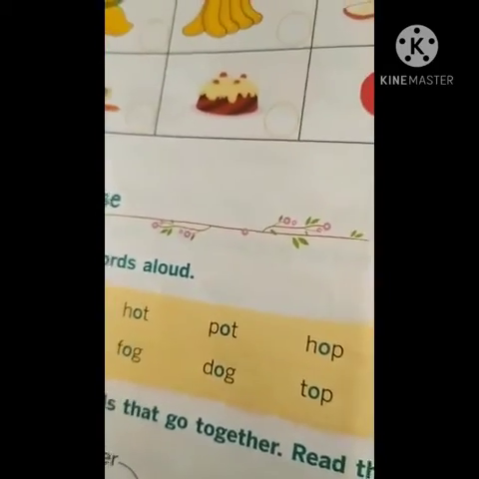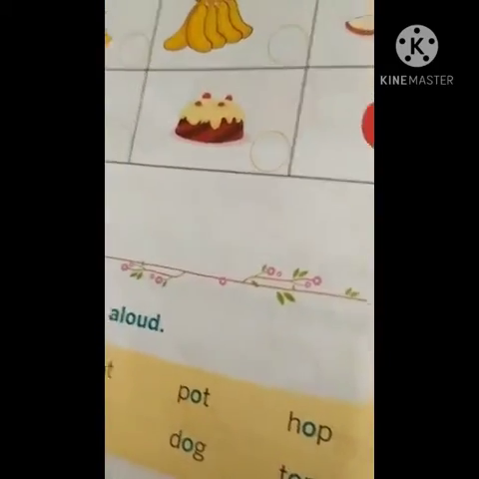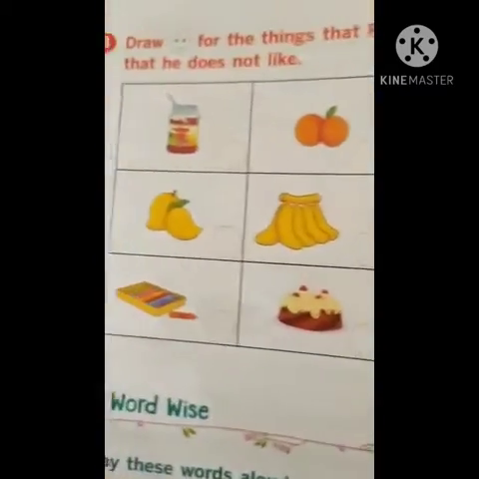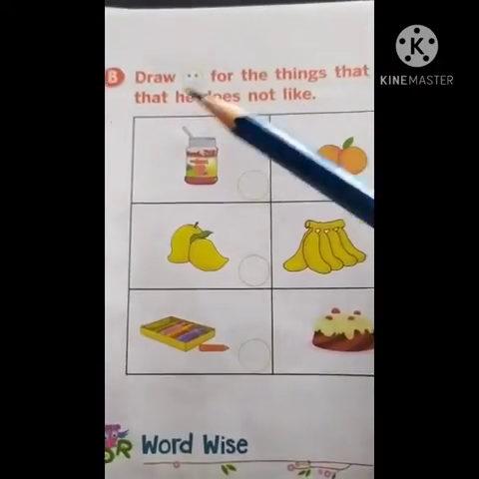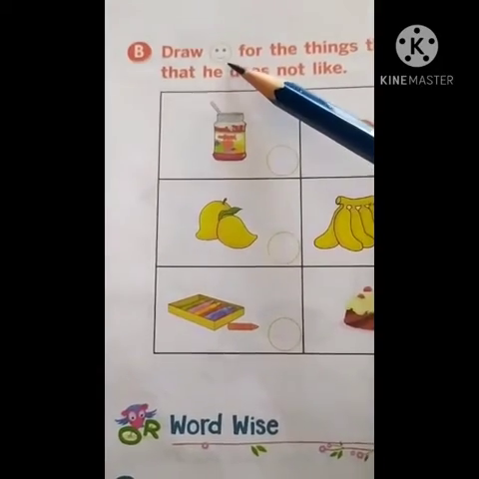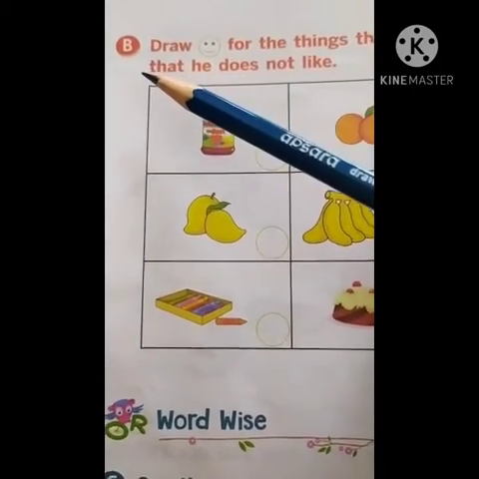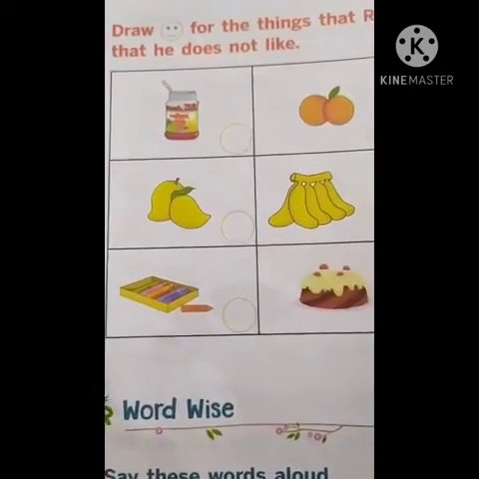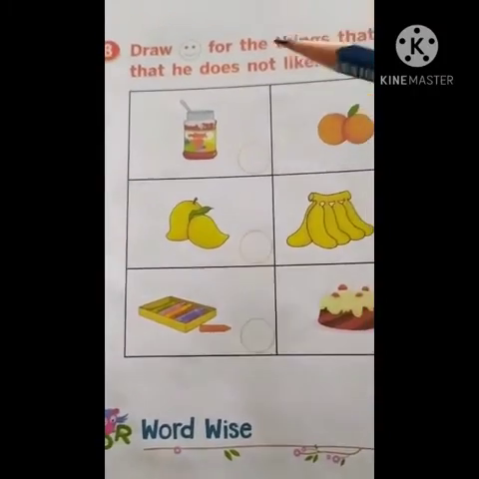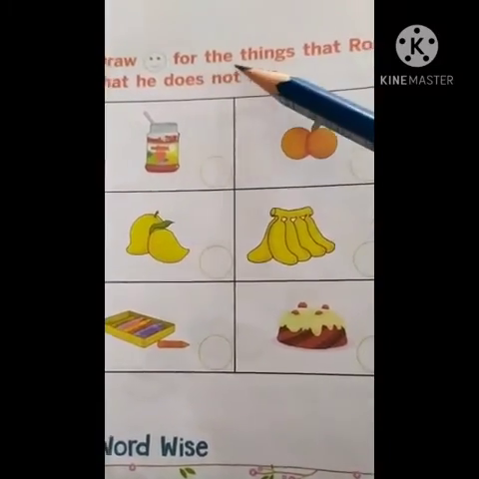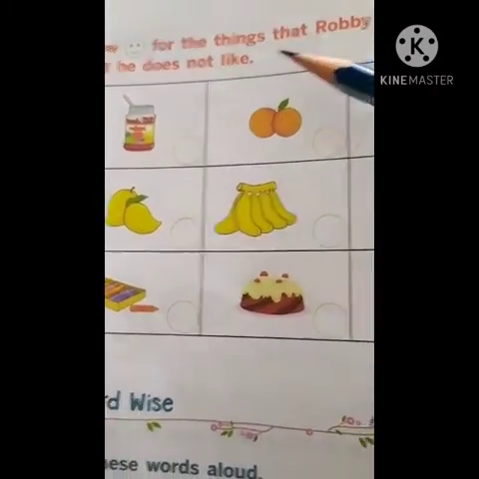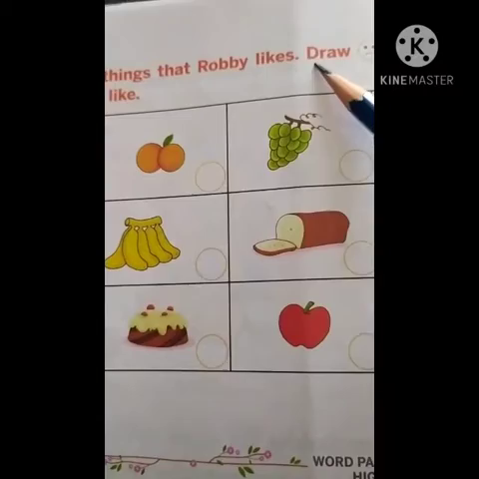Now this will be an activity for you. Okay children, are you ready for this? Draw smiley. What is this, children? This is the B bit. We have completed the A bit on page number 39. Now we have to complete the B bit. Draw smiley for the things that Robbie likes.